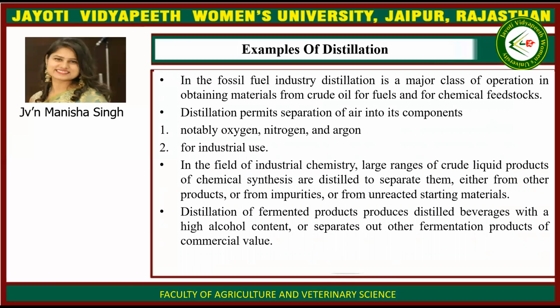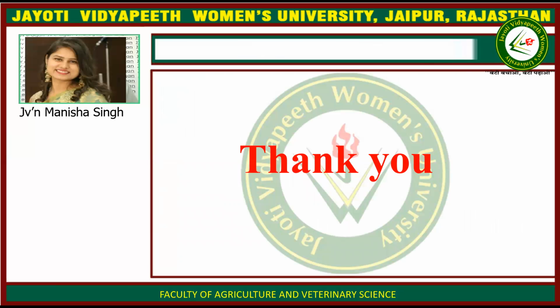Then distillation permits separation of air into its components, notably oxygen, nitrogen, and argon. And for industrial use, in the field of industrial chemistry, large ranges of crude liquid products of chemical synthesis are distilled to separate them either from other products or from impurities or from unreacted starting materials. Then distillation of fermented products produces distilled beverages with a high alcohol content or separates out other fermentation products of commercial value.